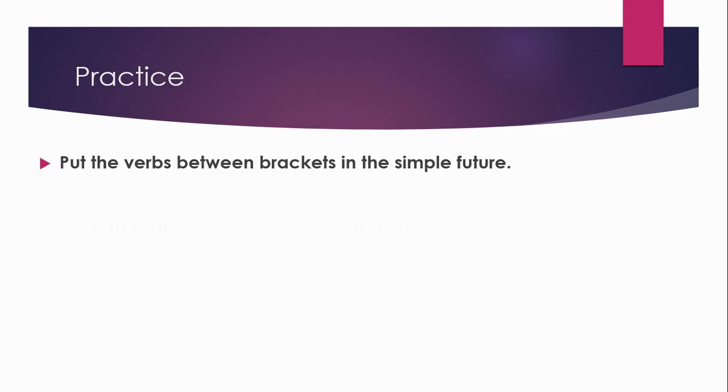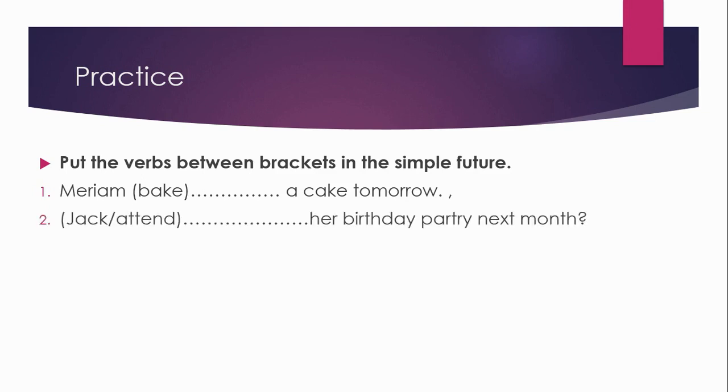it's easy. مريم bake a cake tomorrow. اش غادي نديرو ليها simple future will bake. alright. will bake a cake tomorrow. Jack attend her birthday party next month. اشنو عندنا هنايا the interrogative form. so غادي نديرو will Jack attend her birthday party next month.